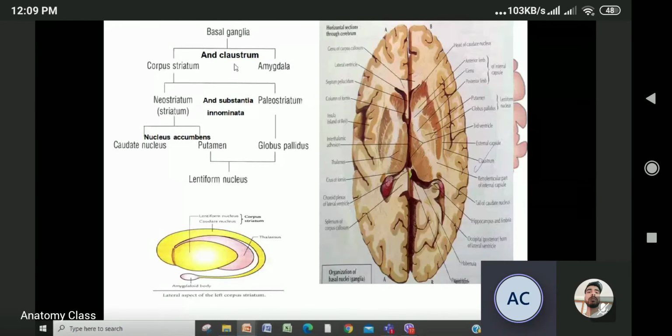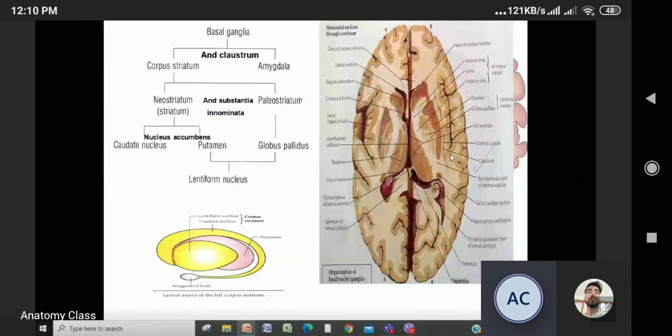So this is the division. Look at here. This is the caudate nucleus, this is the lentiform nucleus, and this is the amygdaloid body. So this is the basal ganglia actually. It is divided like this. Basal ganglia is divided into corpus striatum, amygdala, and claustrum.